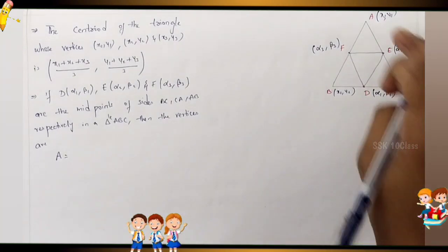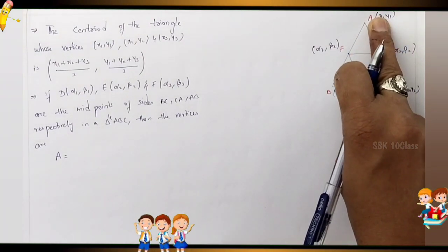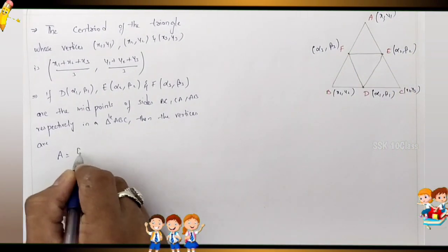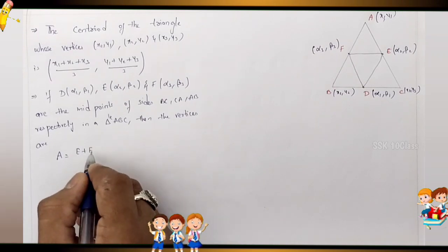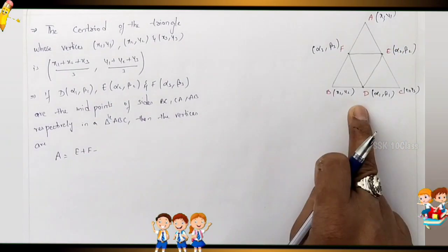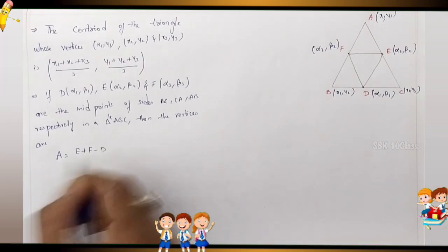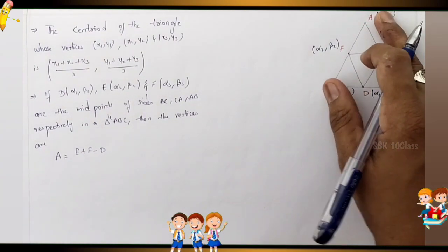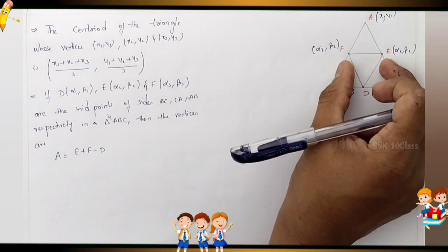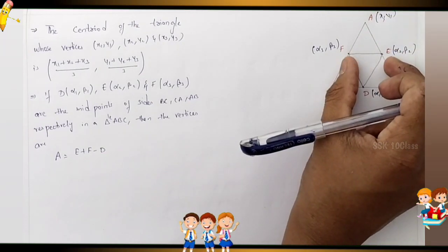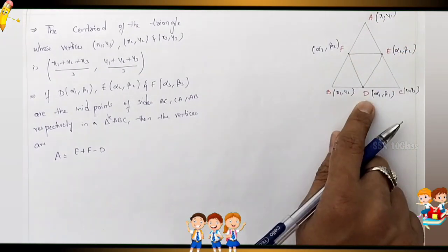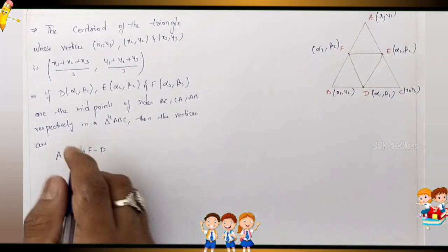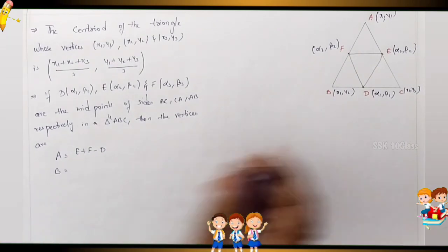First, from point A you can find. First you take these two, E plus F, minus the opposite value D. Simple, finish. So once again explaining: D is here, the opposite is EF. So EF we take plus, and the opposite value we take minus. A equals E plus F minus D.